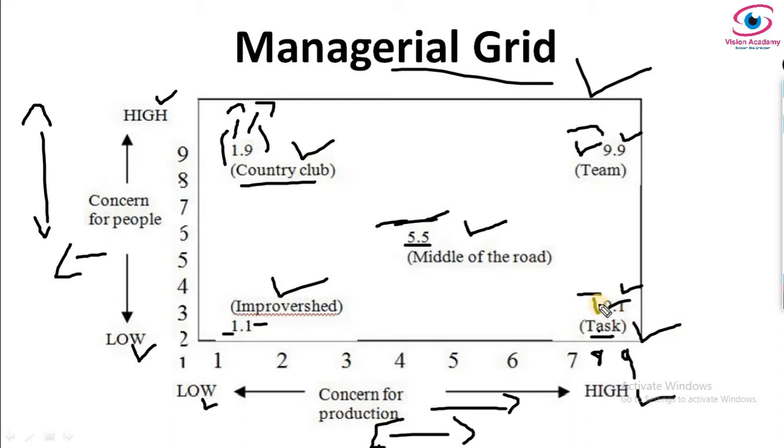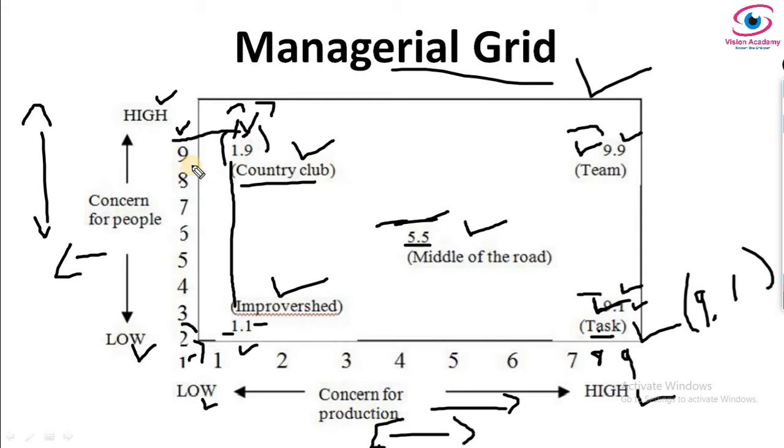So how we have taken 1 here, there is 1, so that we have named it as 1, and here 9 on the left side is for production. We have 9,1 for task type of leadership. Here impoverished is 1, so in case of production also 1 and people also 1. Here in case of country club we are giving high concern for people. Here 9 is people, 1 is production. Why 1 is production means in this scale you can see 1 is coming here, and on the other hand 9 is this side.